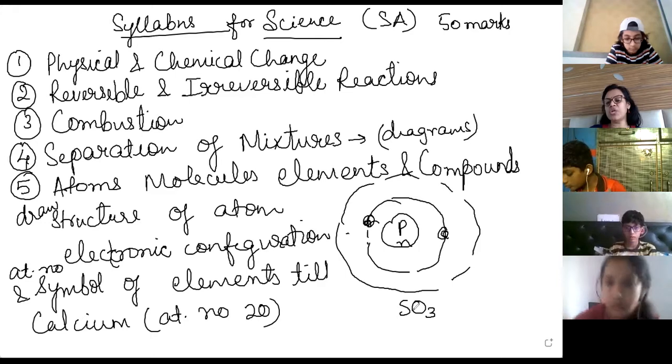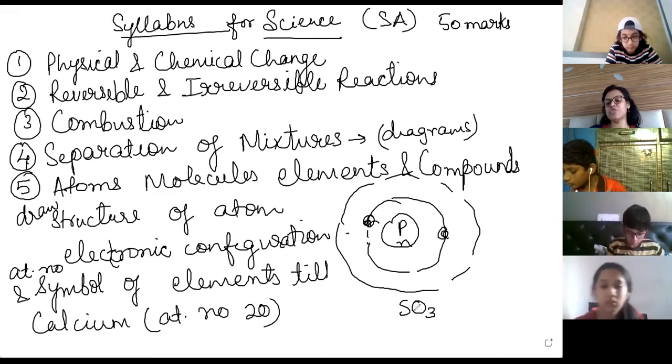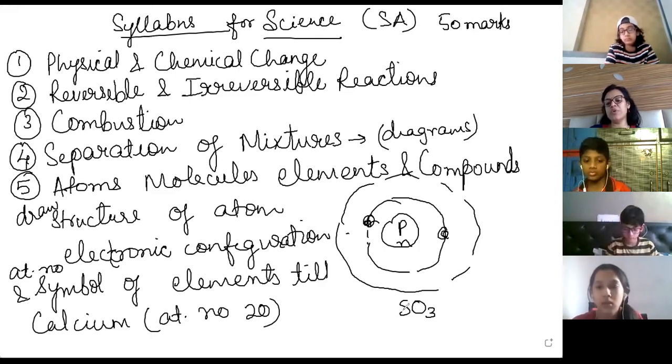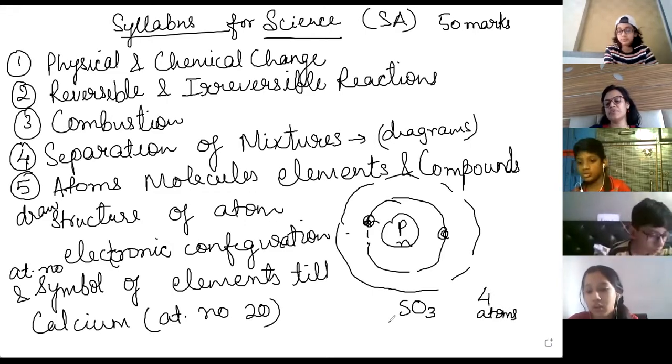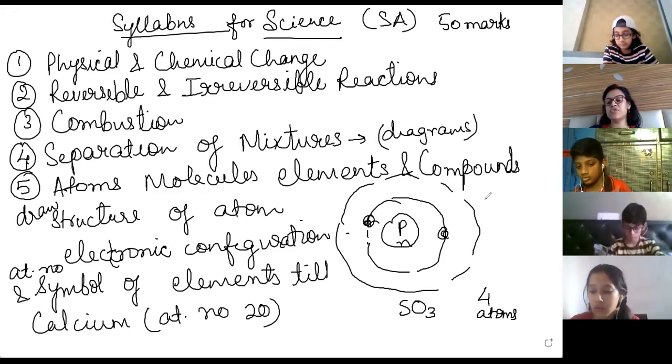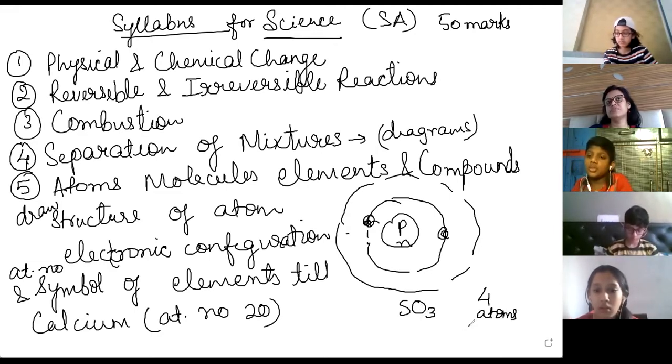How many total atoms are present? Total is how many? 1 of sulfur and 3 of oxygen. So total 4 atoms. Ma'am, I wrote 4 only. You wrote 4, but most of them wrote 3. 3 is only if they ask how many oxygen. I think I also wrote 4, but you messaged me that no, you have written 3.